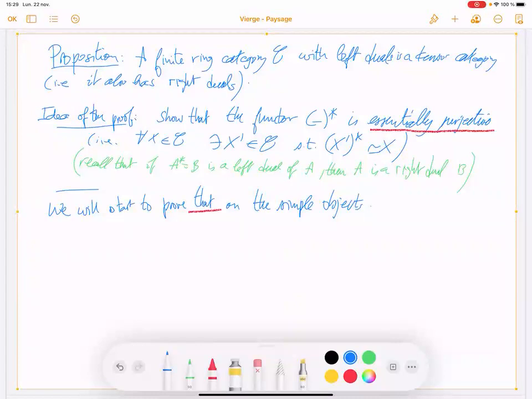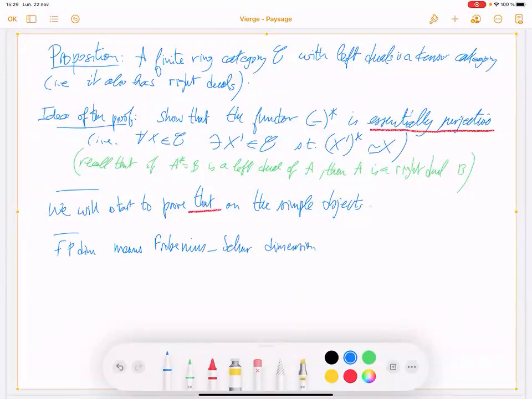Okay. So recall, last time I made some recall about the Frobenius-Schur dimension, FPdim.